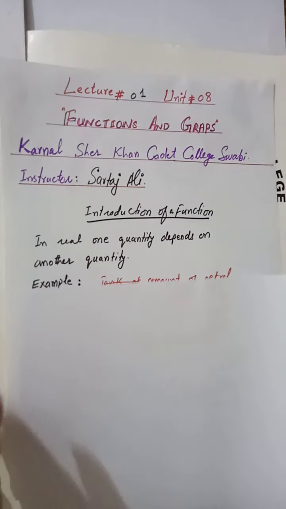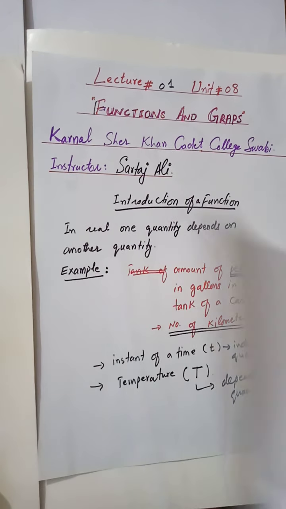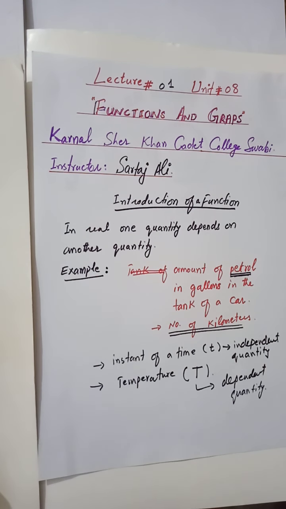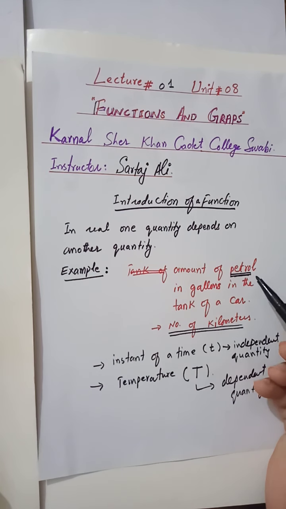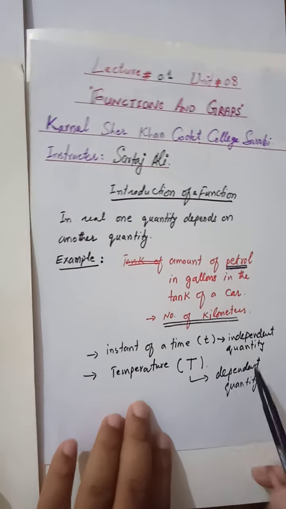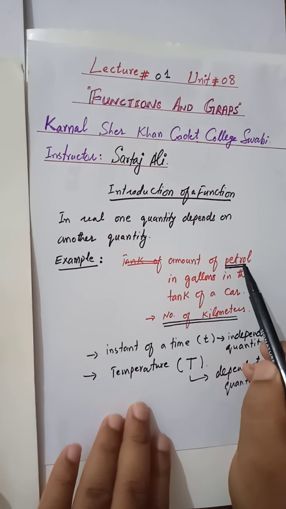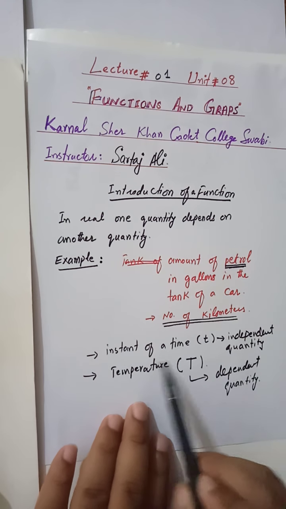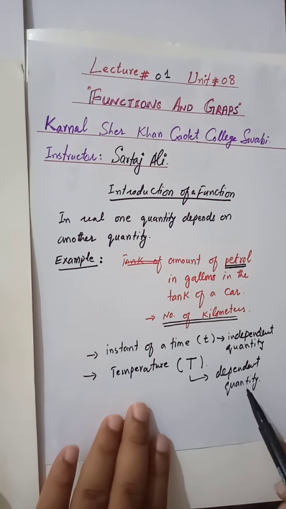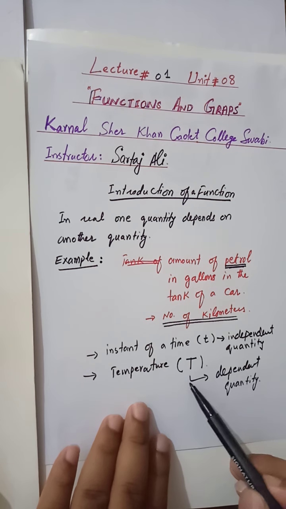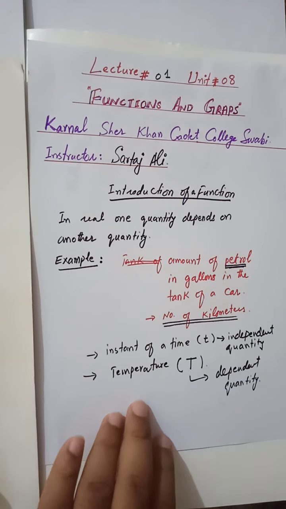Okay, so in these examples we see that the number of kilometers is the dependent quantity, and the petrol is the independent quantity. The instant of time t is the independent quantity, and the temperature is the dependent quantity, because the temperature depends on the time. As the time increases, the temperature varies.